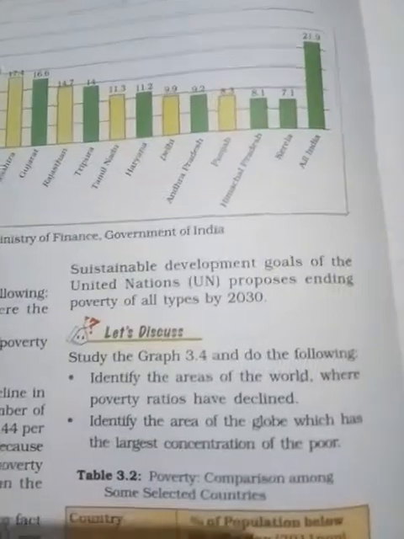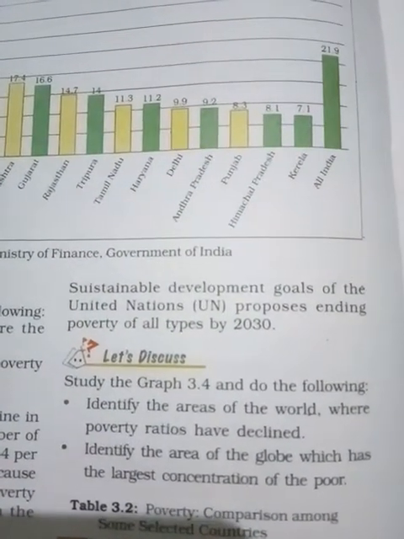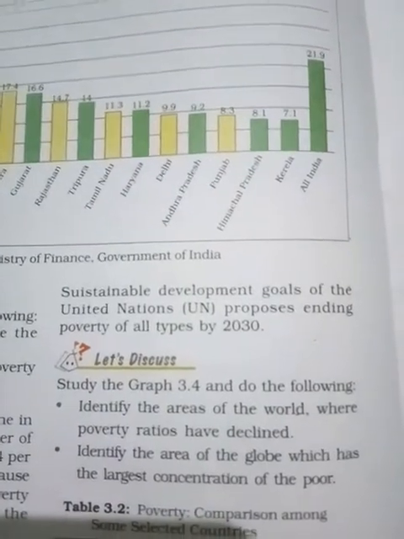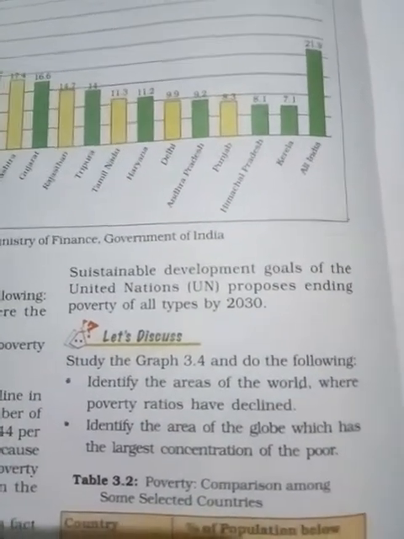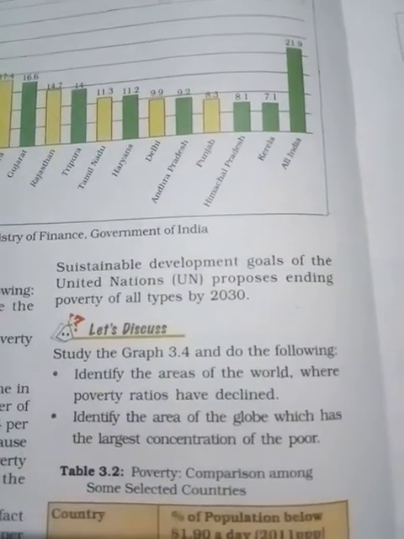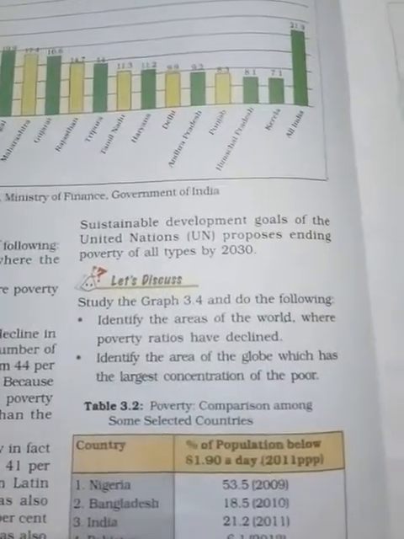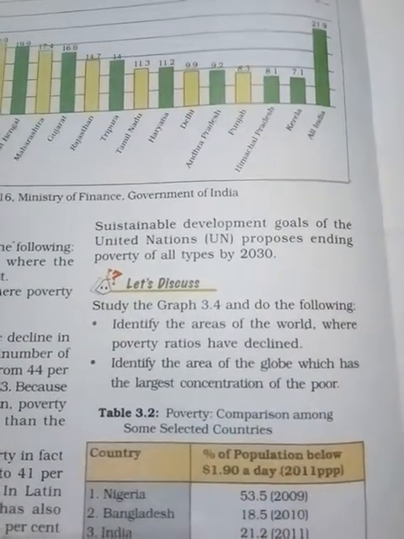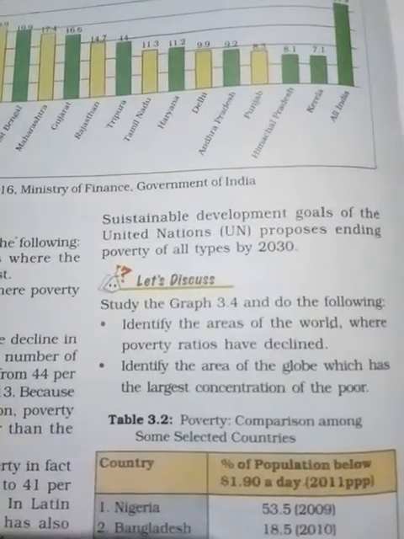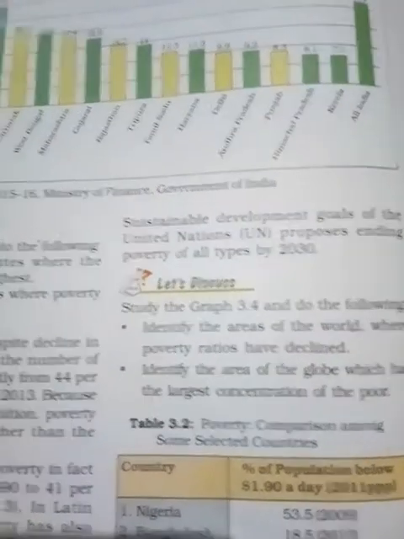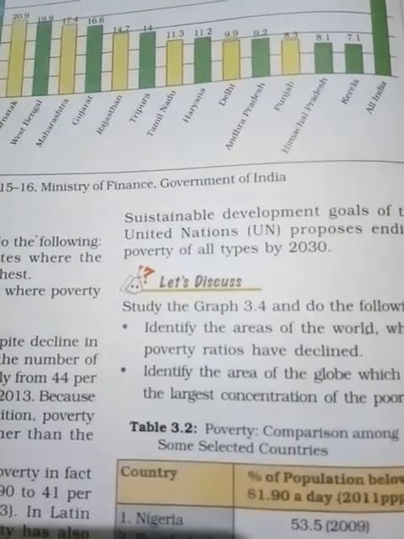A new sustainable development goal: the sustainable development goal of the United Nations proposed ending poverty of all types by 2030. That means the whole world tries to abolish poverty by 2030. So that's why they are taking huge, major steps.